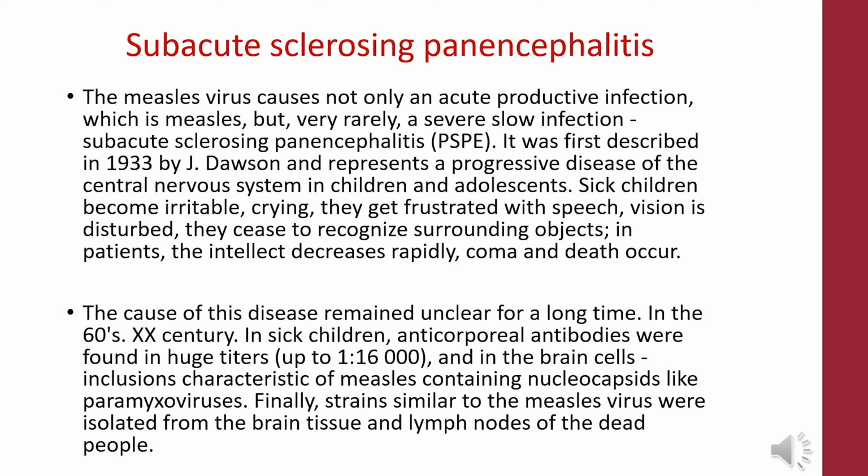In sick children, antibodies to measles were found in huge titers, and in the brain cells, inclusions characteristic of measles containing nucleocapsids like paramyxoviruses. Finally, strains similar to the measles virus were isolated from the brain tissue and lymph nodes of the dead people.